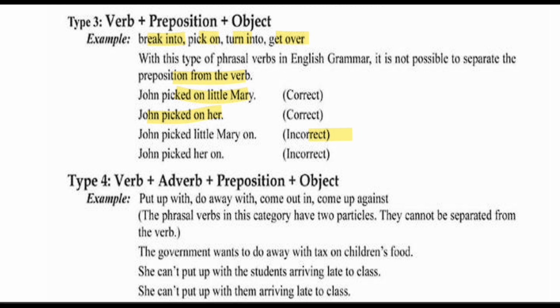We cannot separate the verb and preposition. John picked her on is also incorrect. Picked and on have to come together.